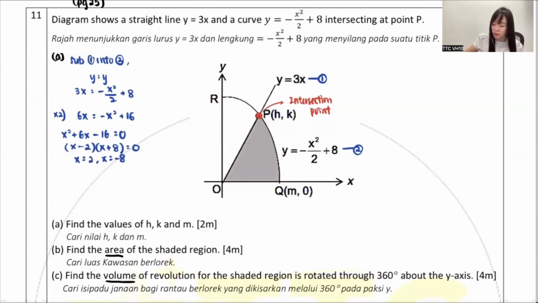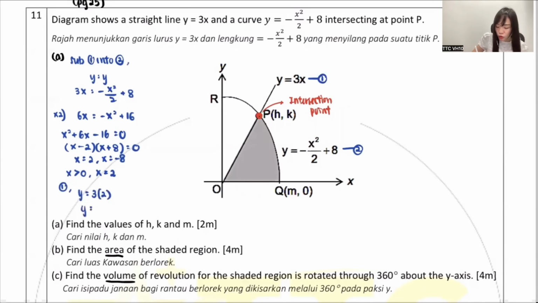Why is it 2? Because my H is on the right side of my origin. All of them are on the right side at the top. It should be positive. Based on that, I know my x answer should be positive. So my x answer should be 2. After you get your x, how do you find your y? You sub back. You take your equation 1, you sub back into equation 1.